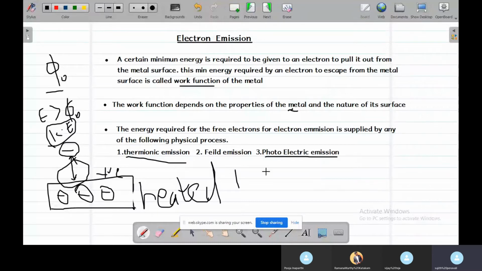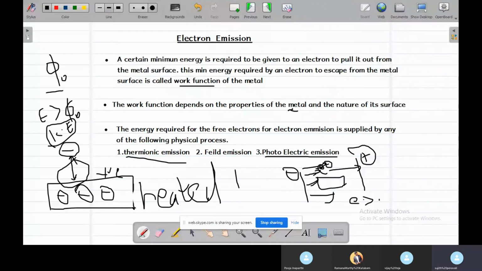Coming to field emission, when the metal is placed between a negatively charged plate and a positively charged plate, the free electron emitted from the metal surface is attracted towards the positive plate because of the electric field. Electrons are emitted easily and escape the attraction force, as the electric field is stronger than the attraction force.